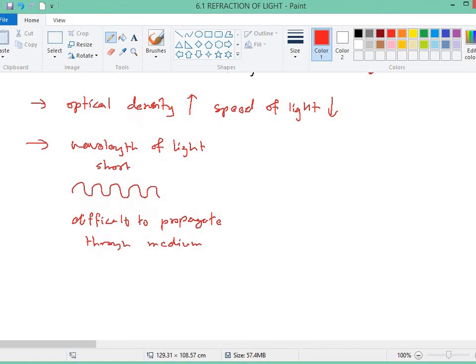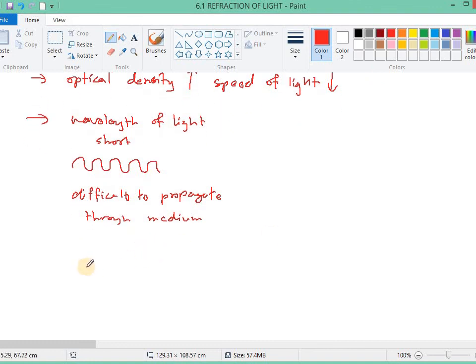You can think like this: when we learn about waves, we learn about diffraction. When the wavelength is short, it is difficult to diffract, so there is less effect of diffraction.